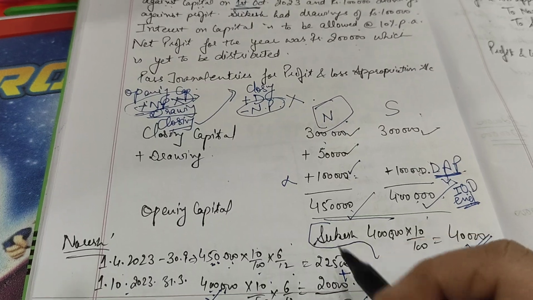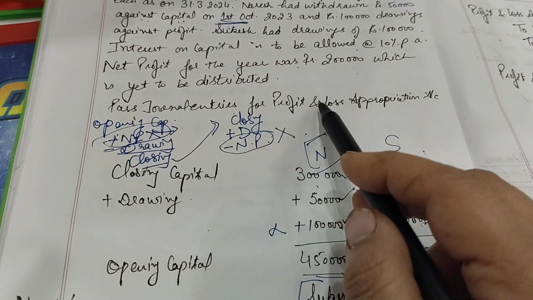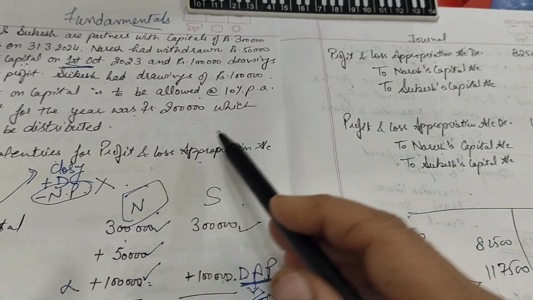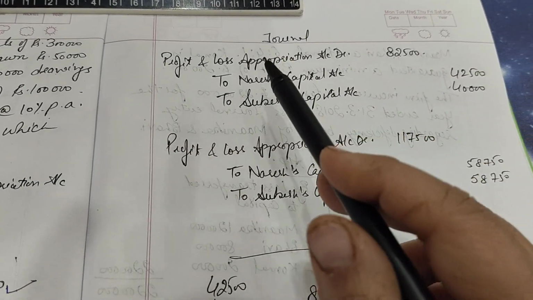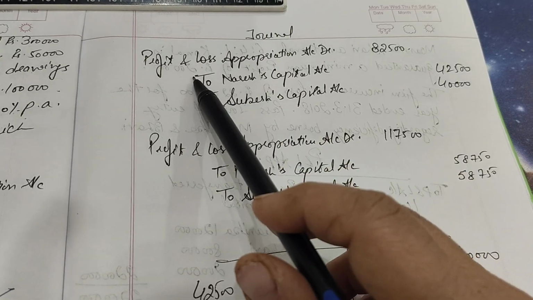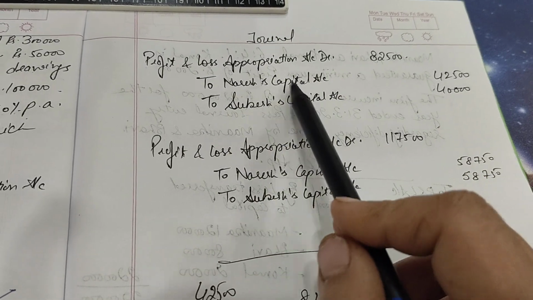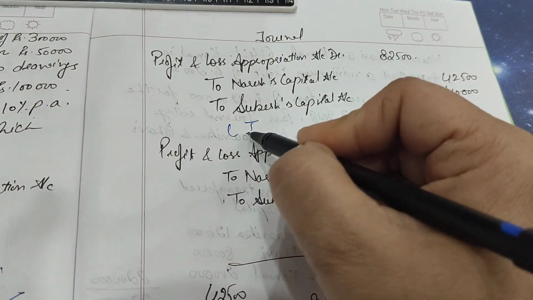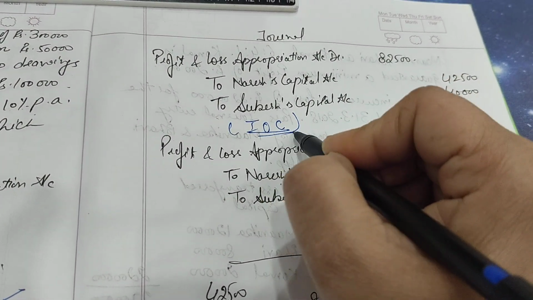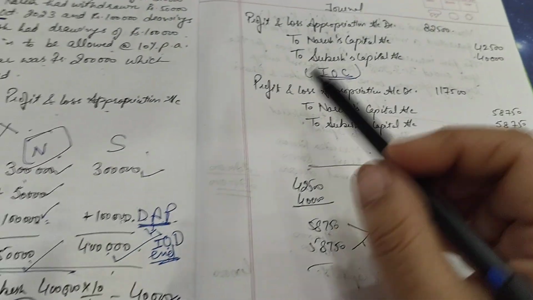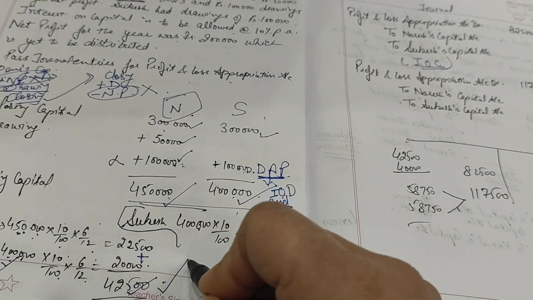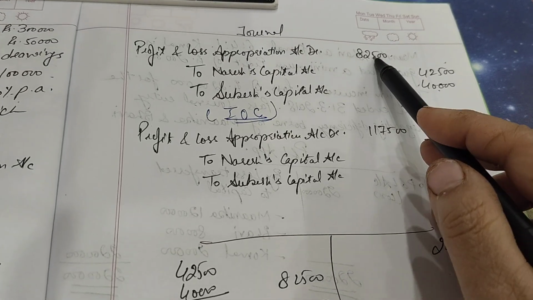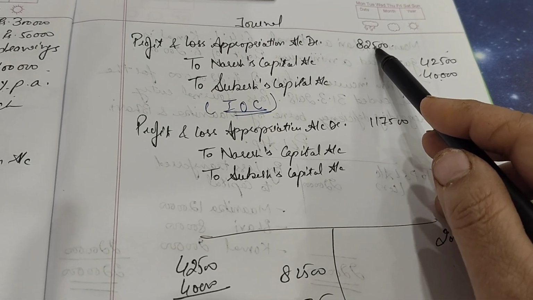42,500, right? So the question is asking me for the journal entries for the P&L appropriation account only. From the P&L appropriation account, IOC appears on the debit side, right? So P&L appropriation account debit to Naresh capital, to Sukesh capital for the point of your IOC. We passed it for 82,500 because we got IOC of 42,500 and 40,000. So 42,500 and 40,000 make your total of 82,500.